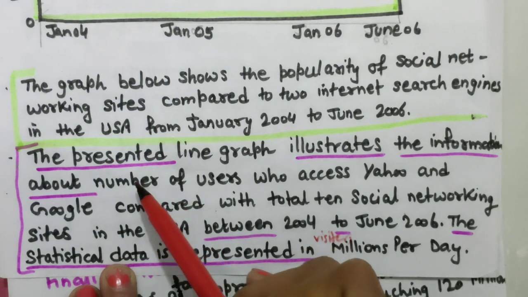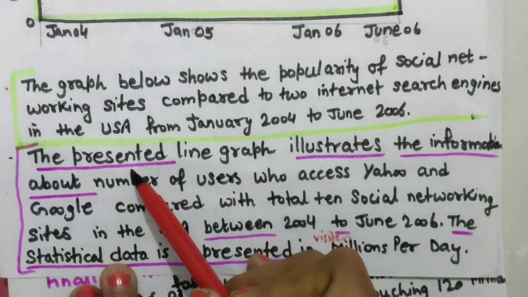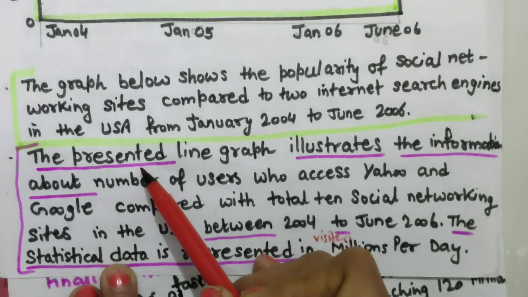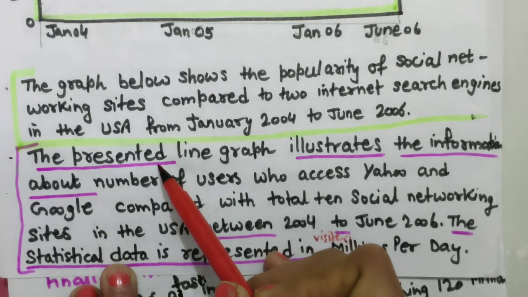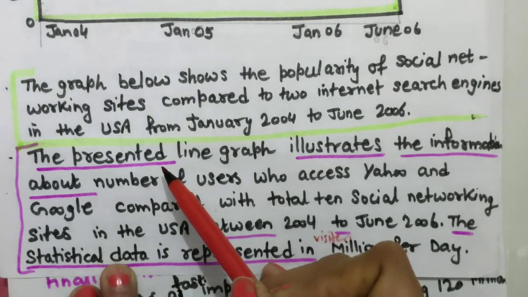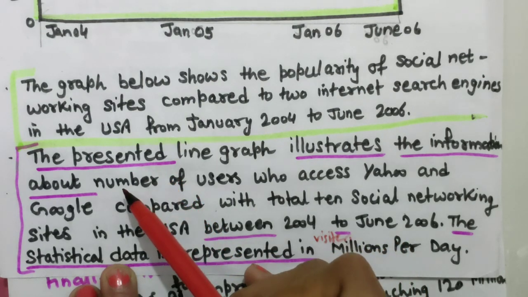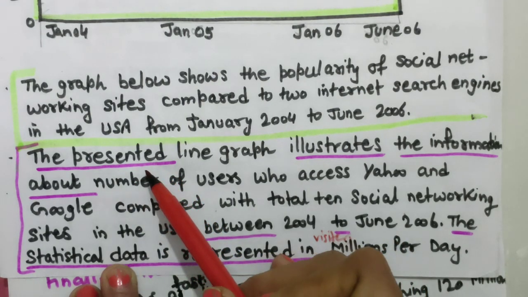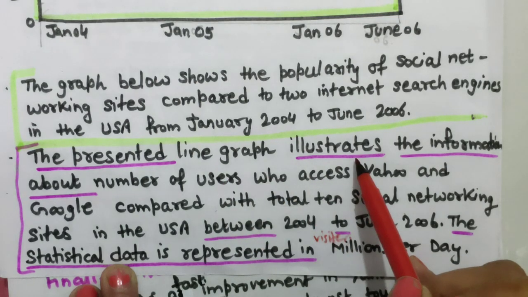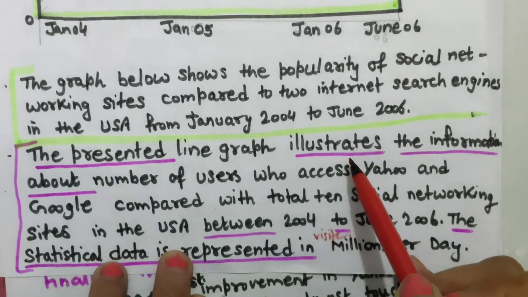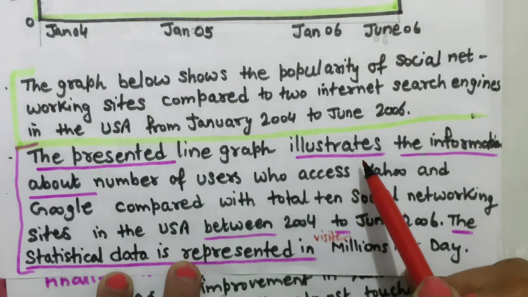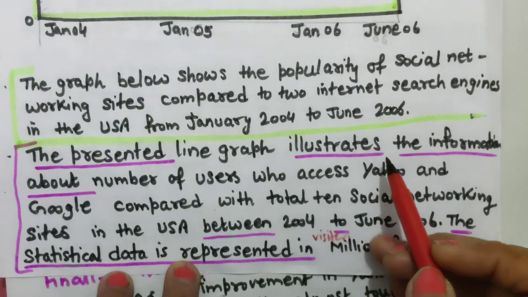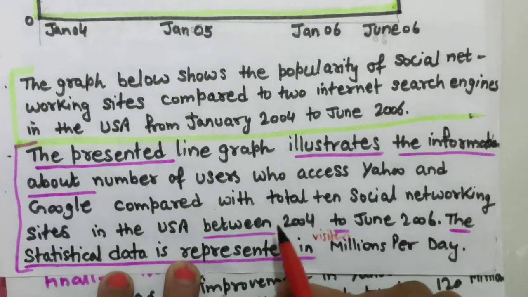How can you change it? Just search for this word presented on Google, presented synonym. Other words will come and you can use those words. Okay, for the presented or the given line graph illustrates, you can use a synonym. So while watching this video, you can note down the words and Google them, and then you will definitely get other synonyms. You can change it.